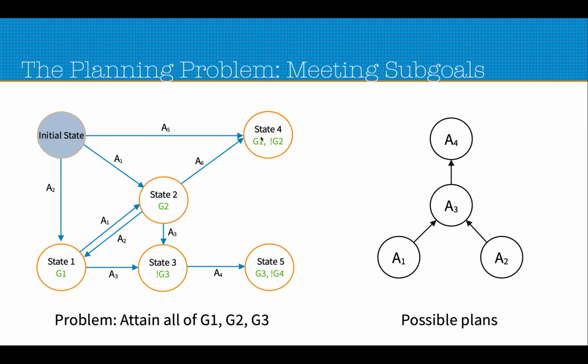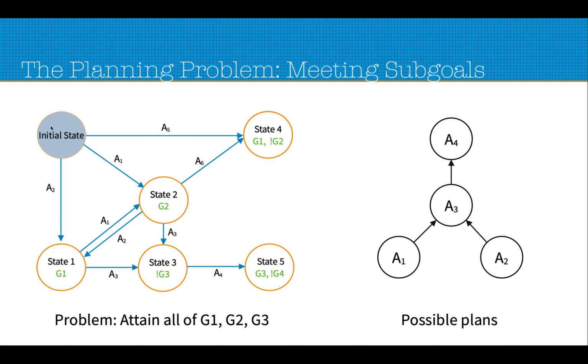Or the same can be attained by applying A6 from state 2 as well. So essentially this state represents that G1 must be true here and G2 must be false here. We don't care about the other predicates. So here the given problem is that we have to attain all the sub goals of G1, G2 and G3 starting from the initial state.